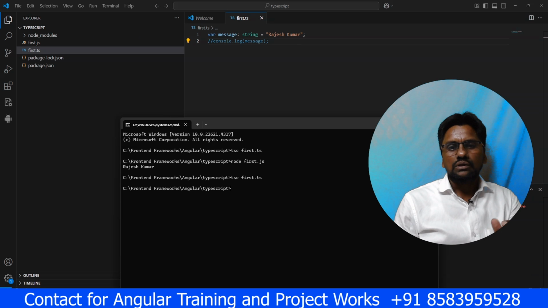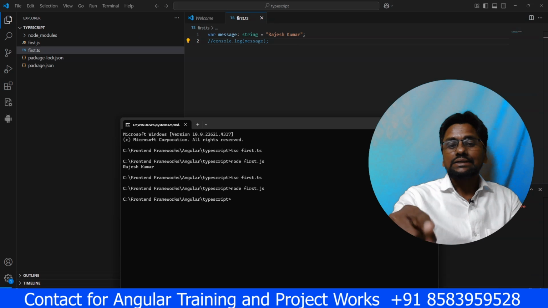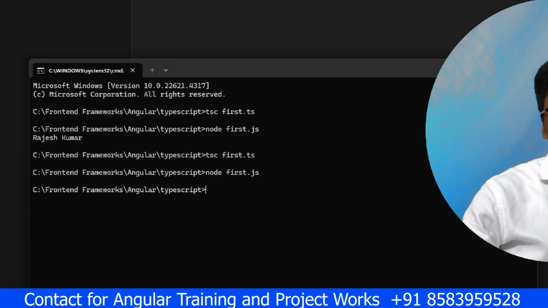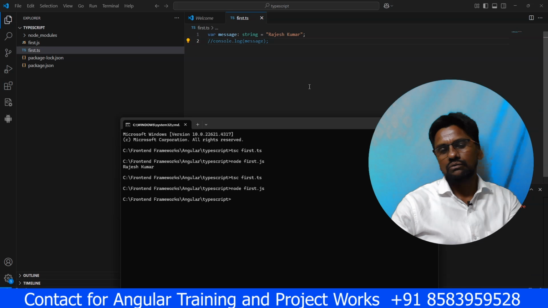Now when we run this program with node, you can see there is no output. Why? Because line number 2 has been commented, so the compiler is not counting that at all.